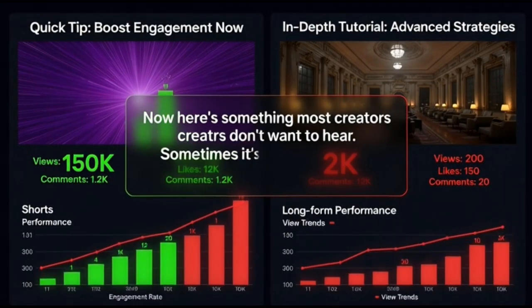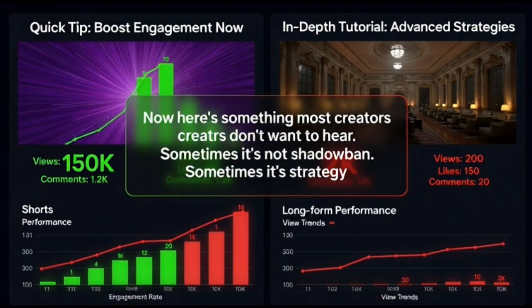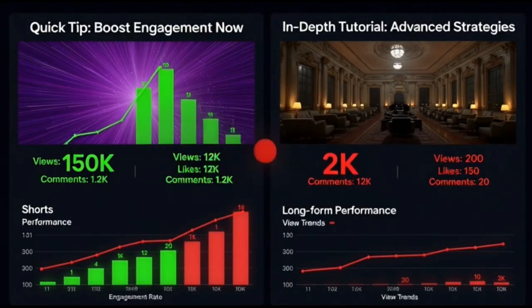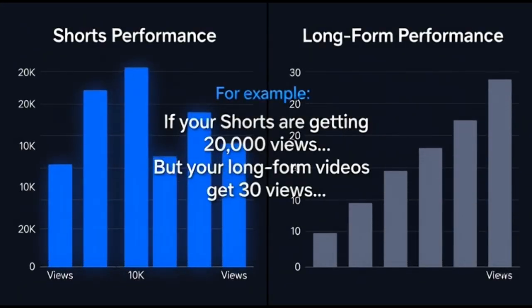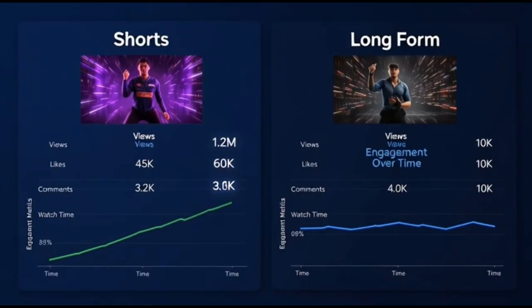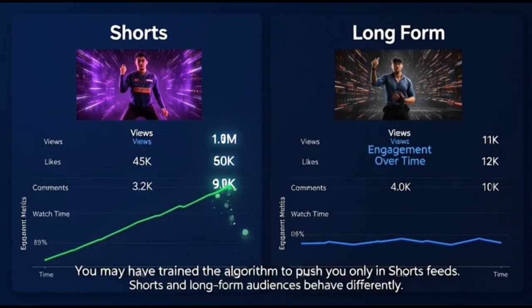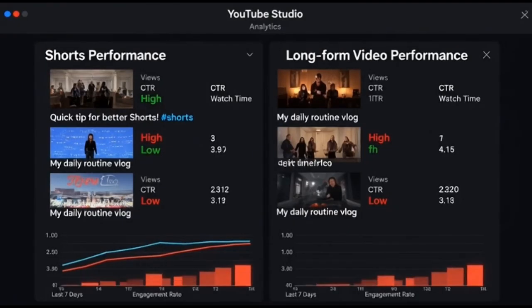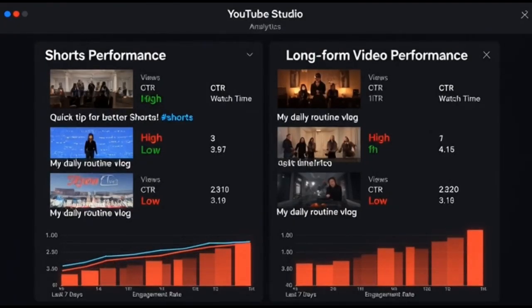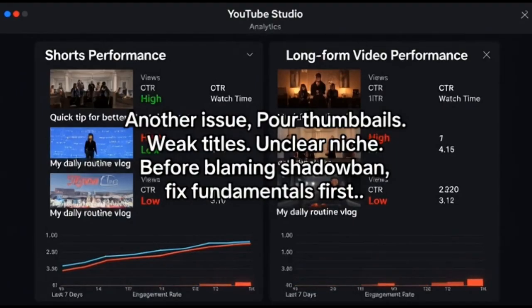Now here's something most creators don't want to hear. Sometimes it's not shadow ban. Sometimes it's strategy. For example, if your shorts are getting 20,000 views, but your long-form videos get 30 views, you may have trained the algorithm to push you only in shorts feeds. Shorts and long-form audiences behave differently. Another issue, poor thumbnails, weak titles, unclear niche. Before blaming shadow ban, fix fundamentals first.